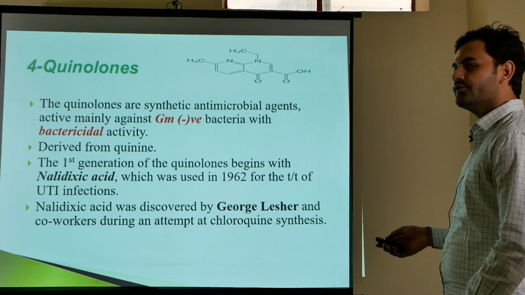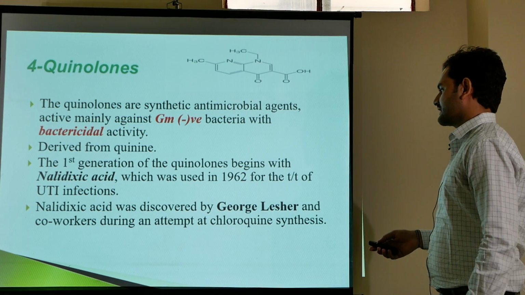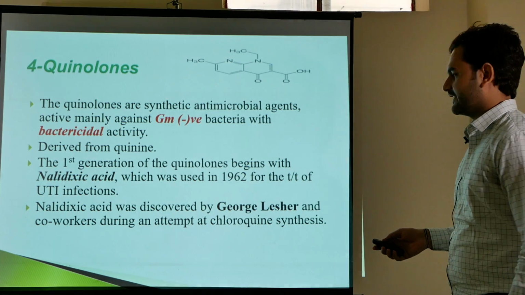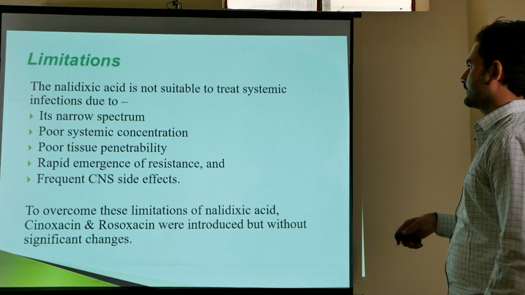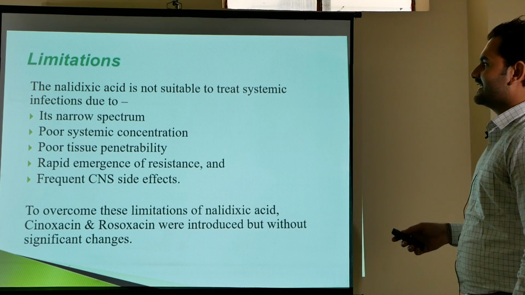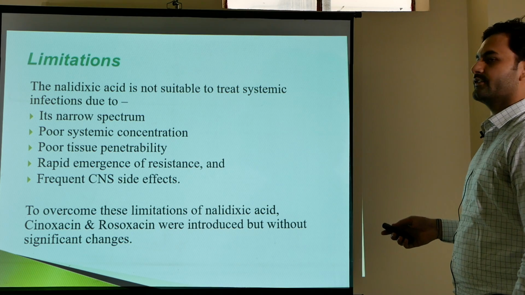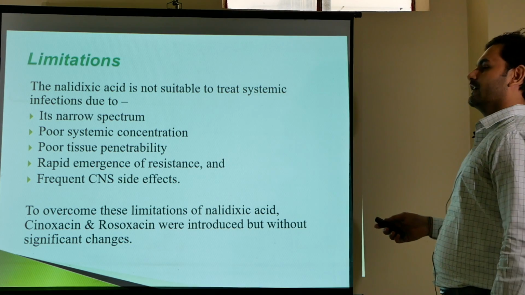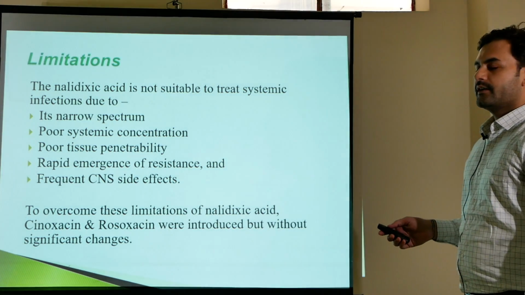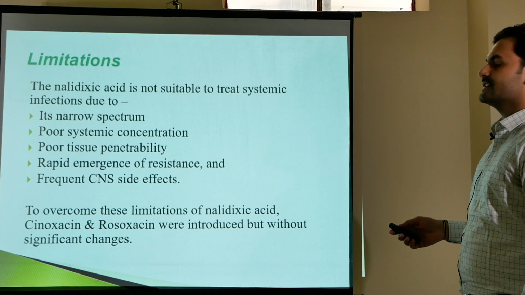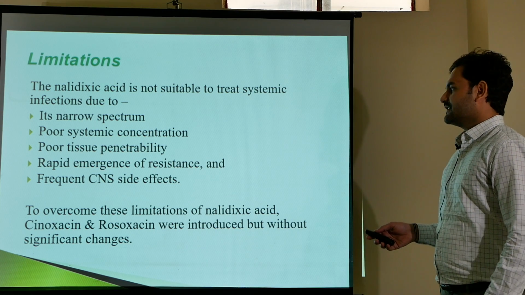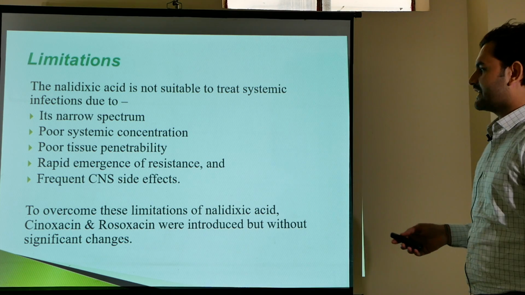in 1962 for the treatment of urinary tract infections, and nalidixic acid was introduced by the scientist George Lesher. The limitations of nalidixic acid are: it has a very narrow spectrum, very poor systemic concentration, very poor tissue penetrability, rapid emergence of resistance and frequent CNS side effects.